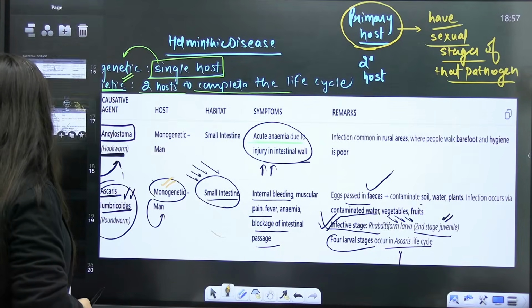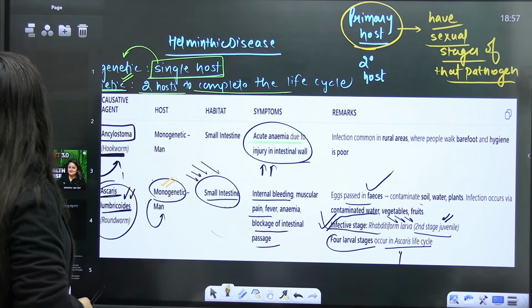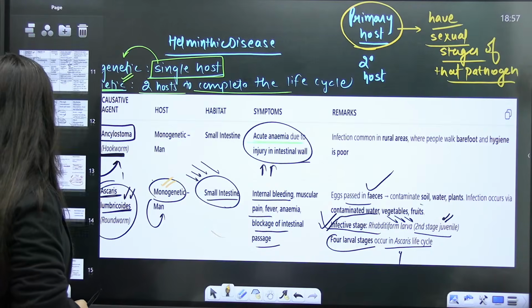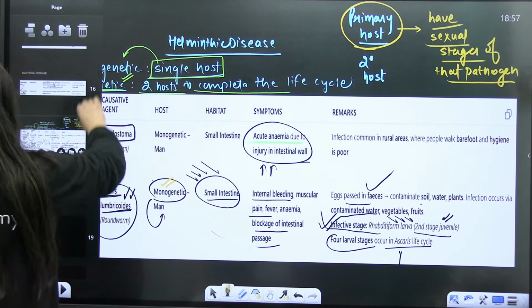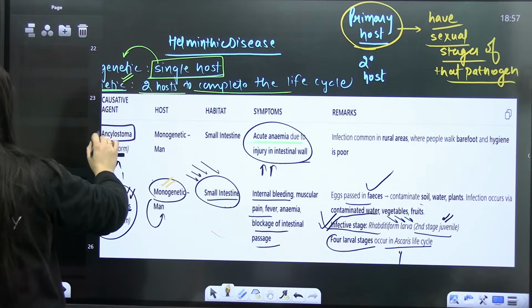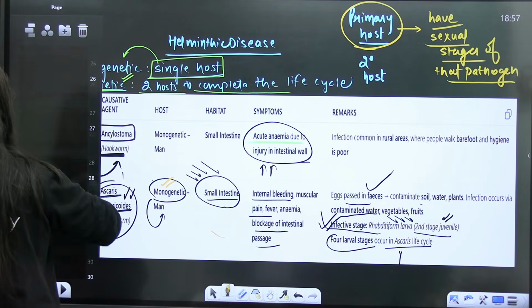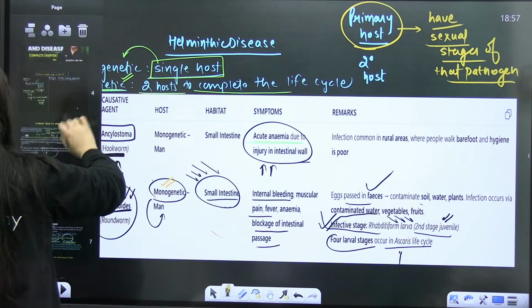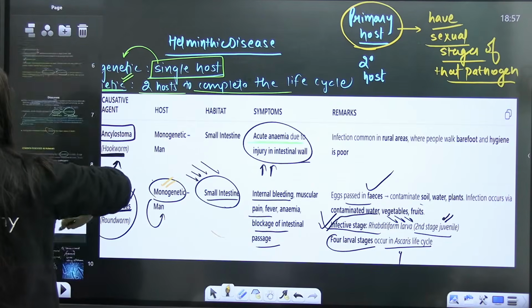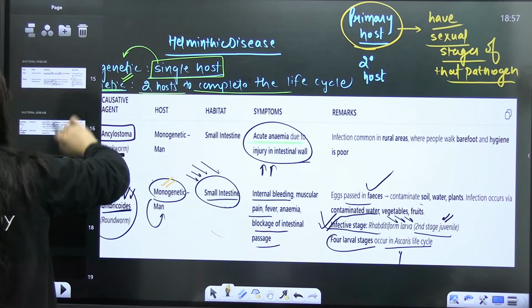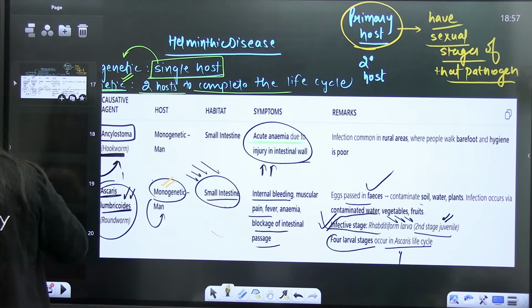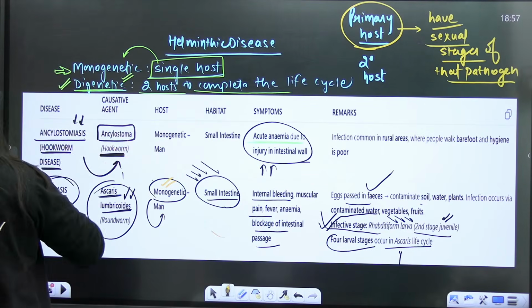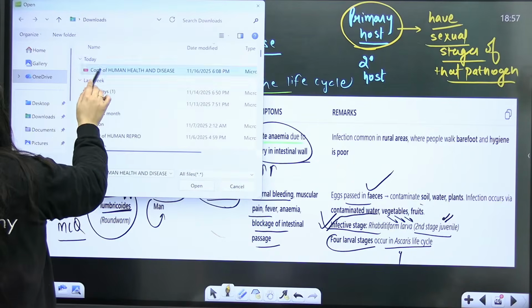So here you people can see. What is happening? Just a minute, students. Okay, so we were talking about the Wuchereria. It's not working again. That's okay. Let me upload the PDF.